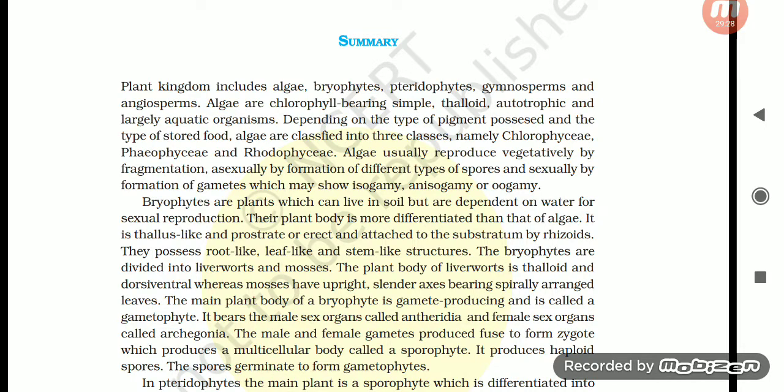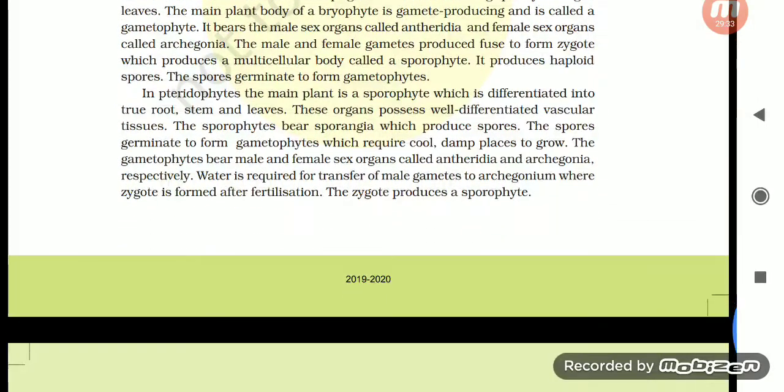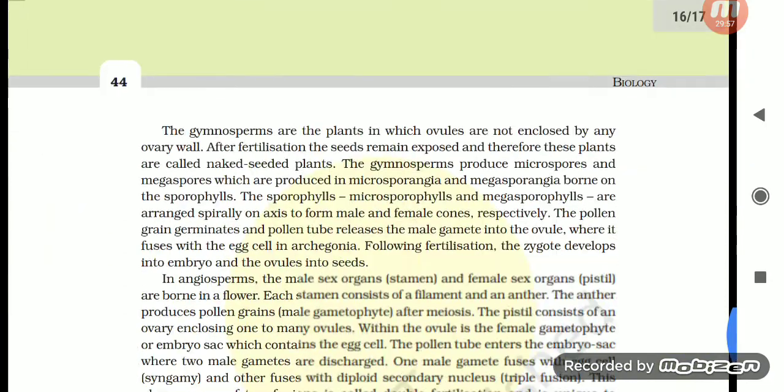In pteridophytes, the main plant is a sporophyte, which is differentiated into true root, stem, and leaves. These organs possess well-differentiated vascular tissues. The sporophytes bear sporangia, which produce spores. The spores germinate to form the gametophytes, which require cool, damp places to grow. The gametophytes bear male and female sex organs called antheridia and archegonia, respectively. Water is required for transfer of male gametes to the archegonium, where the zygote is formed after fertilization. The zygote produces a sporophyte.